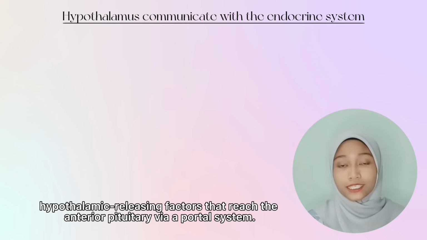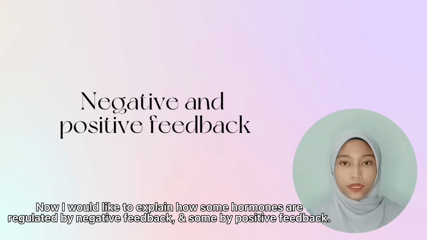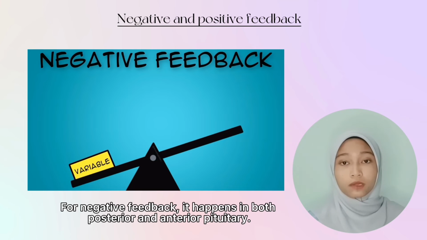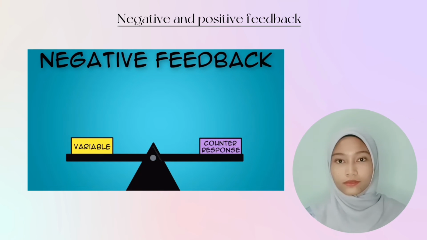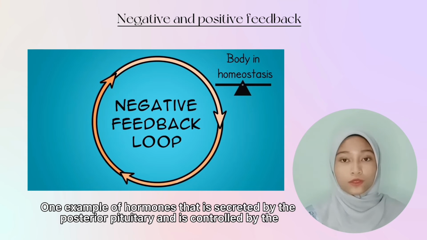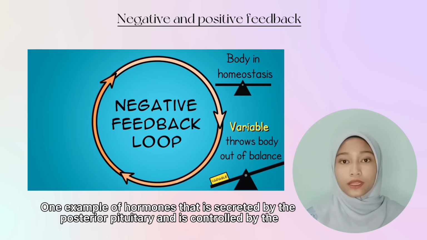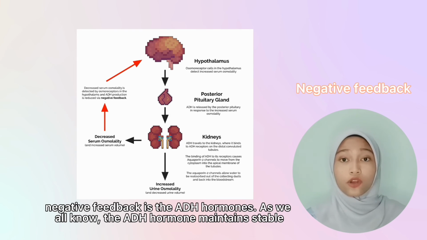Now, I would like to explain how some hormones are regulated by negative feedback and some are regulated by positive feedback. Negative feedback happens in both the posterior and anterior pituitary. One example of a hormone that is secreted by the posterior pituitary and is controlled by negative feedback is ADH.